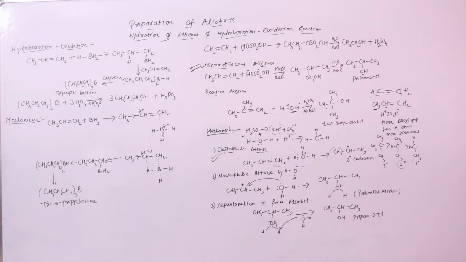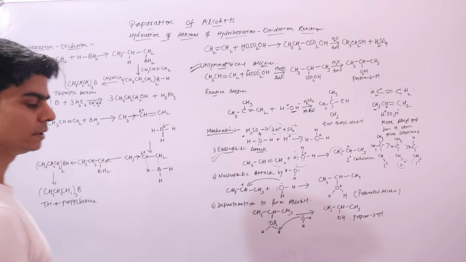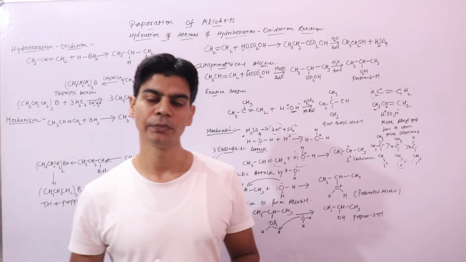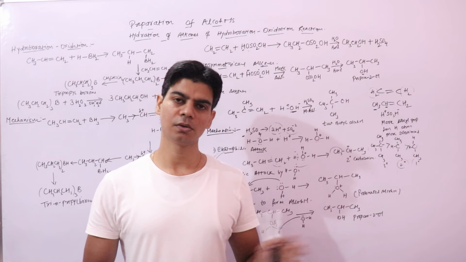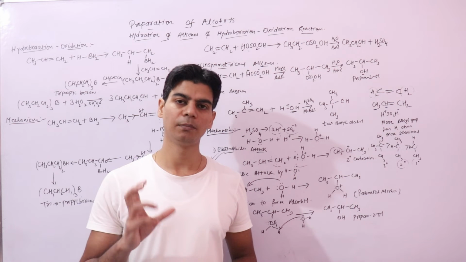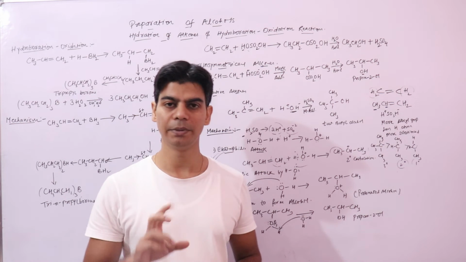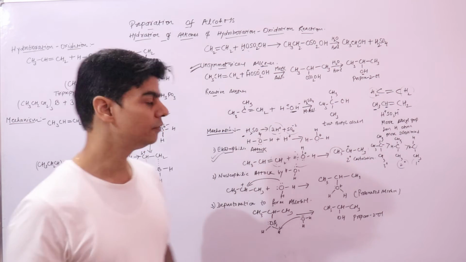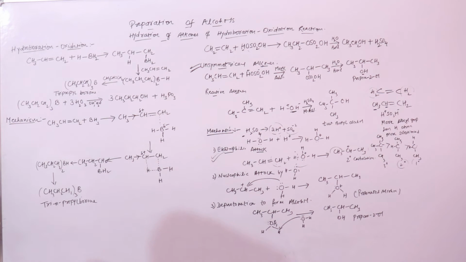Now we look at the other reaction, which is hydroboration oxidation, right? Hydroboration, we have studied about borane in inorganic chemistry. We know that borane exists as diborane, B2H6, but here we'll take it as BH3.